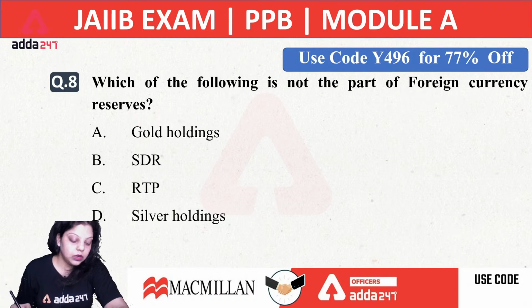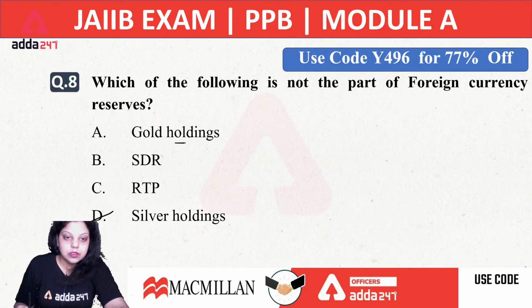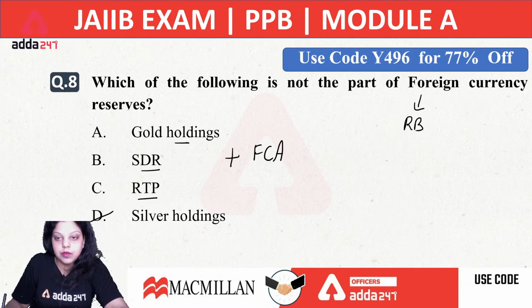The right answer for this is, very good, silver holdings. Silver holdings will not be covered under your foreign currency assets. First is gold holdings, second is RTR, third is RTP. Apart from this, we have foreign currency assets, which are maintained under the foreign currency reserve, which is regulated and managed by Reserve Bank of India in our country.